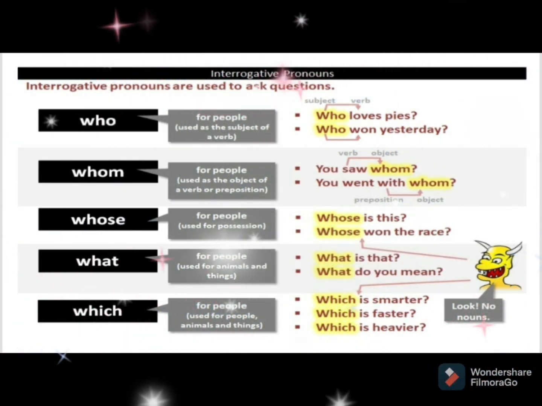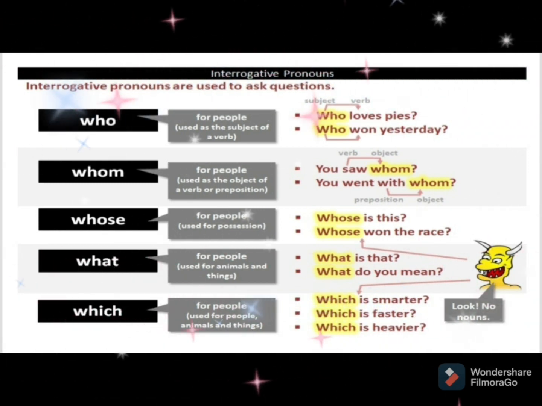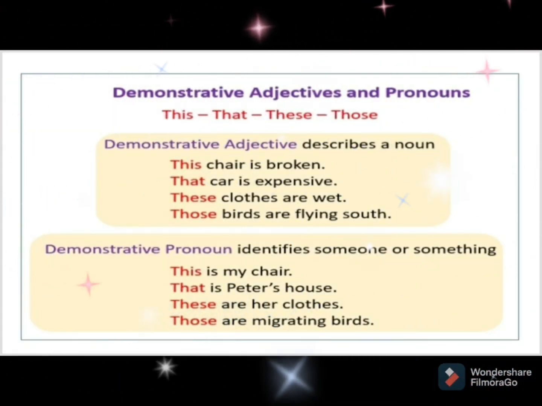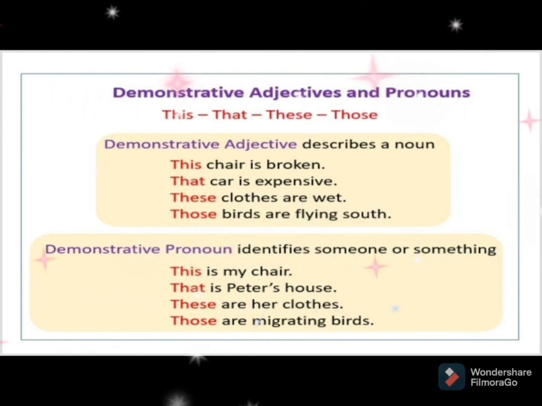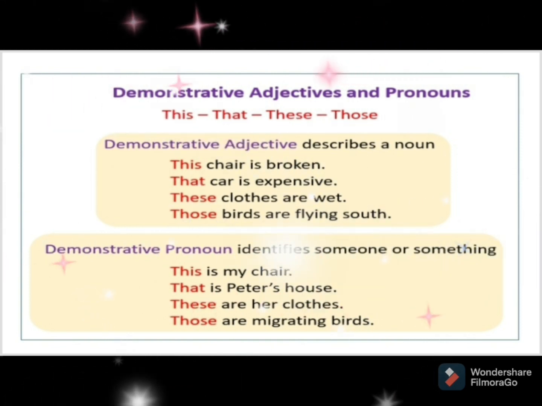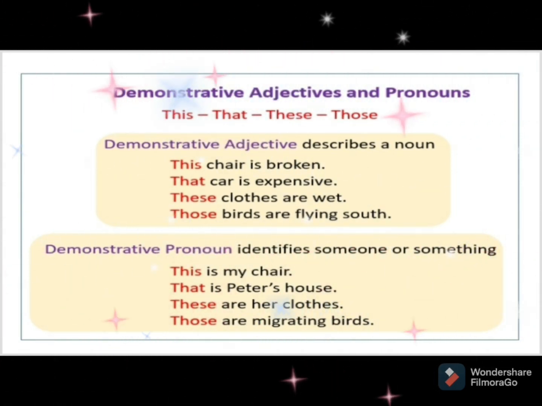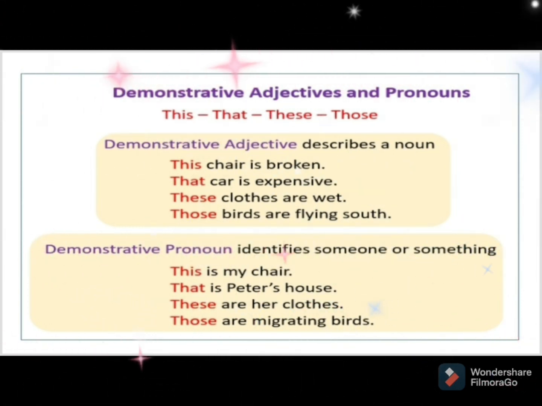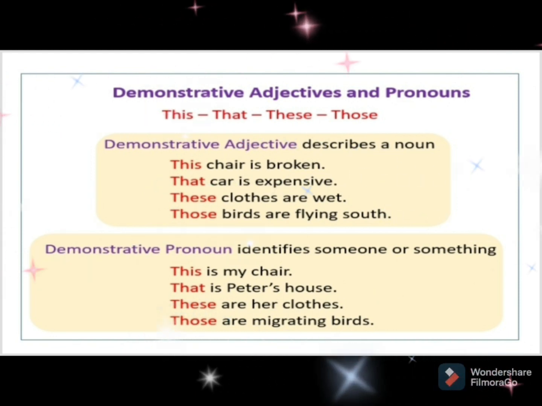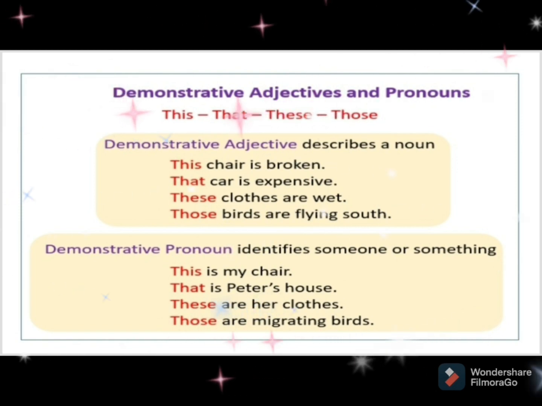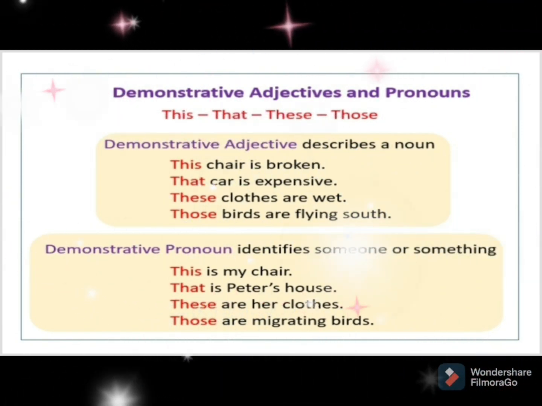For example, who is your brother? Whom do you like? Whose is this pen? What do you like? The next kind is demonstrative pronouns. This is a pen. That is a pen. This, that, these, those are used as demonstrative pronouns as they describe a particular thing or a person. When these pronouns are followed by a noun, they act as demonstrative adjectives. For example, this chair is broken.